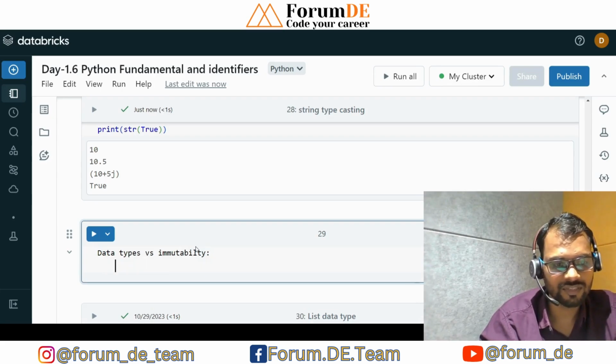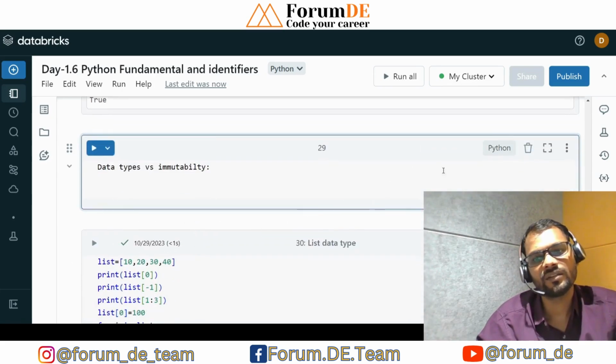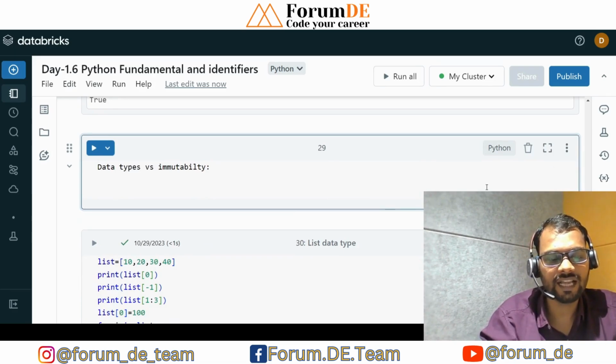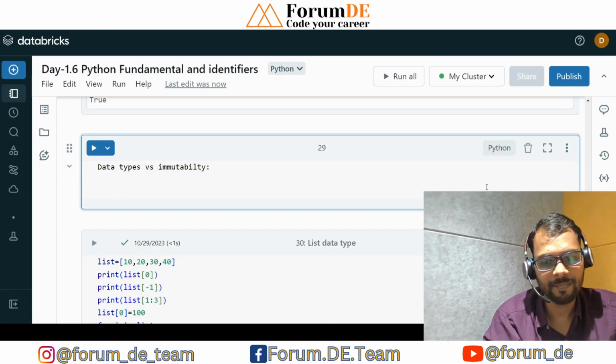If I'm talking about this topic, all the data types which are available in Python are immutable, so we cannot change the data. Always remember, all the fundamental data types are immutable, we cannot change them. Once we create an object, we cannot perform any changes in the object.